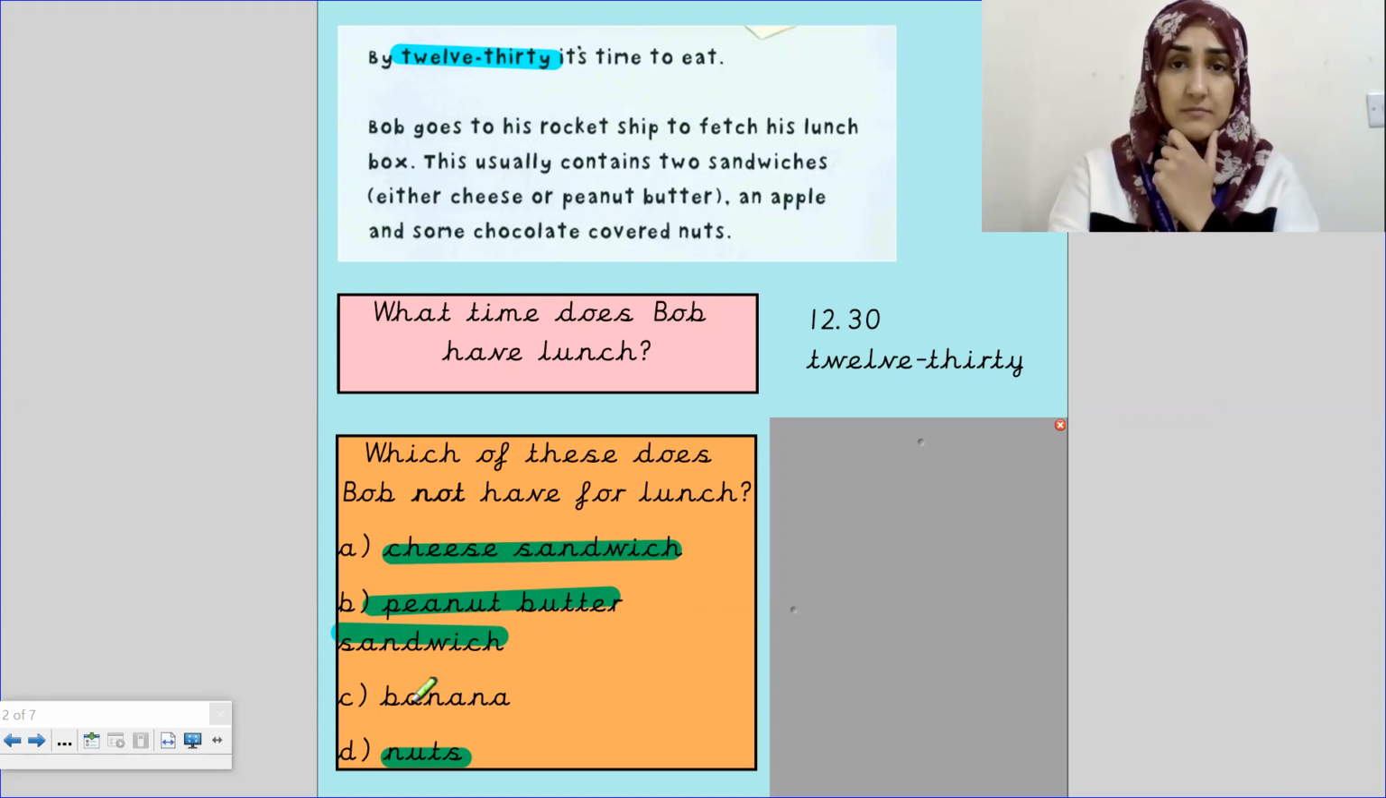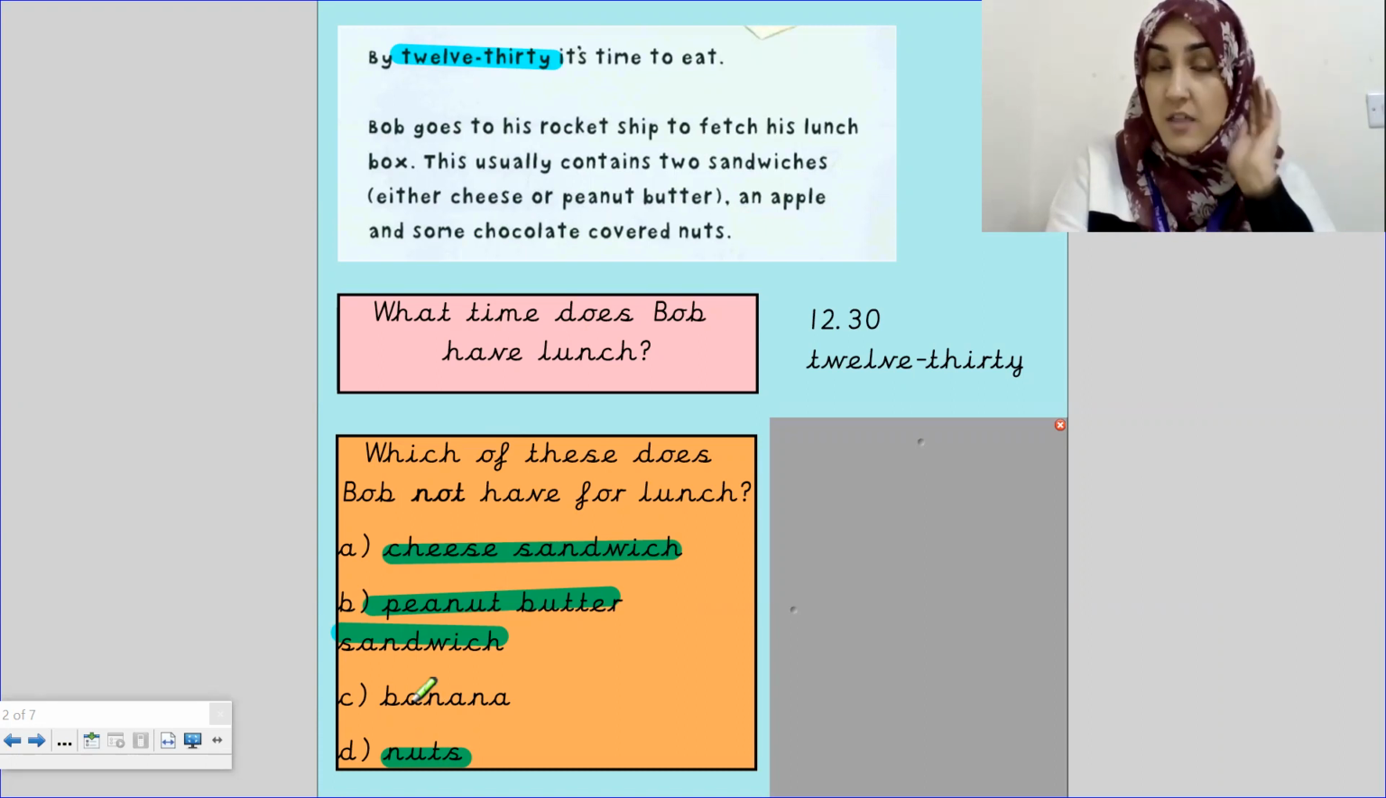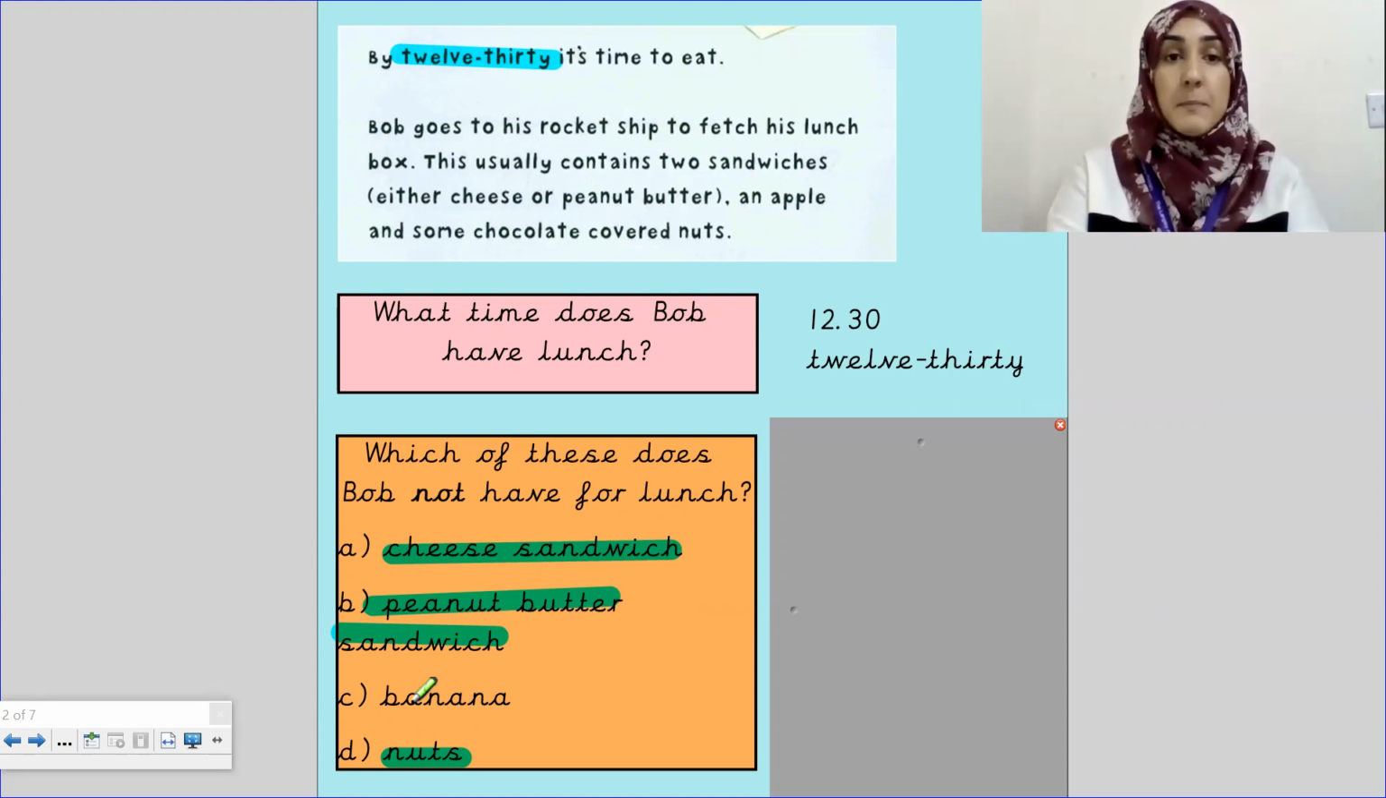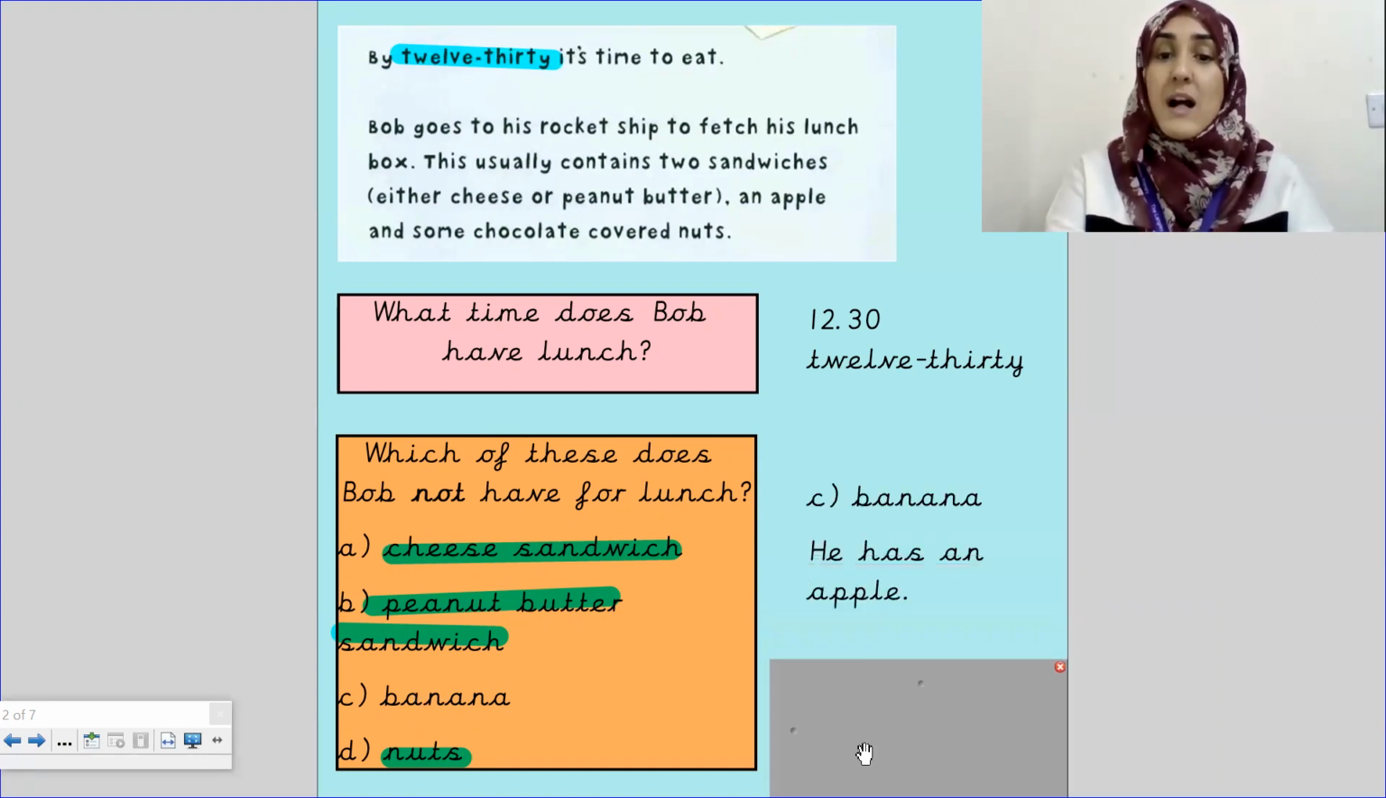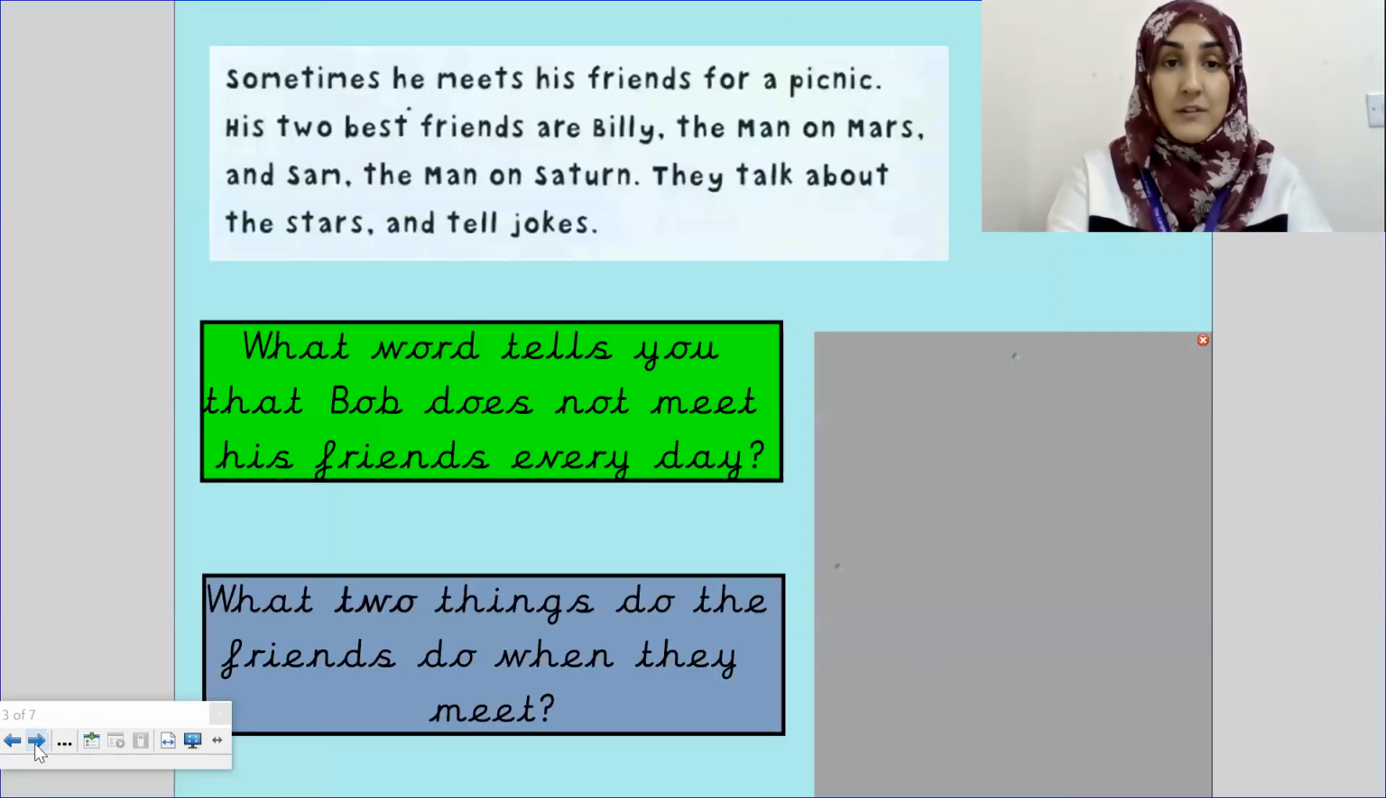Does it say banana anywhere in the text? Have a think. Let me read it back one more time, and you tell me if you can hear the word banana. Listen carefully. By 12:30, it's time to eat. Bob goes to his rocket ship to fetch his lunchbox. This usually contains 2 sandwiches, either cheese or peanut butter, an apple, and some chocolate-covered nuts. Did you hear banana in there? No. What piece of fruit does Bob have for his lunch? Well done. He has an apple. So banana is the option that Bob does not have for lunch. Well done, Morris.